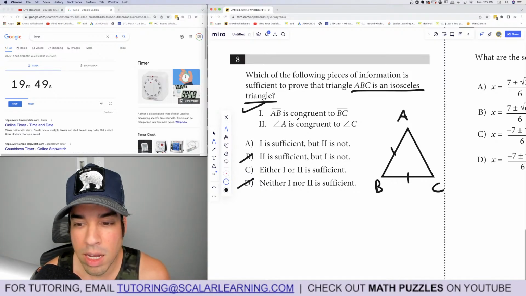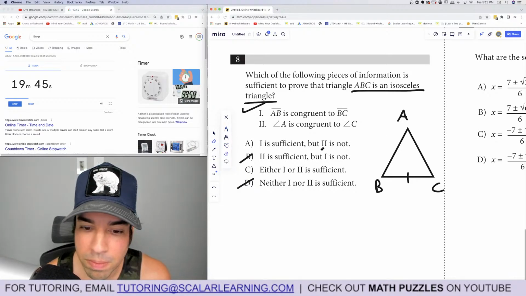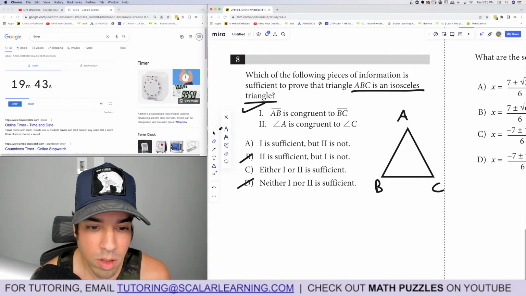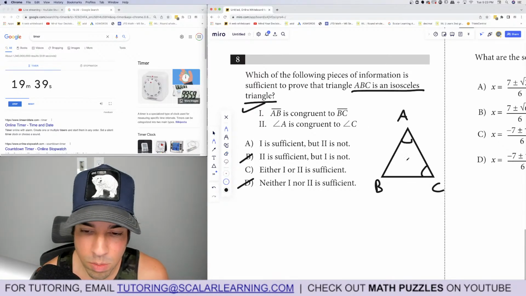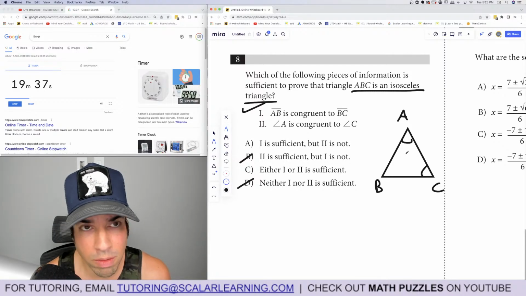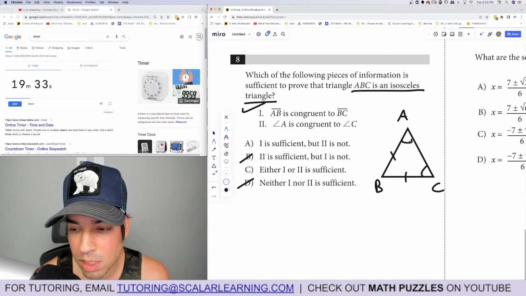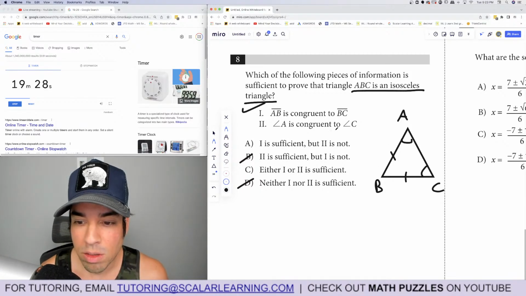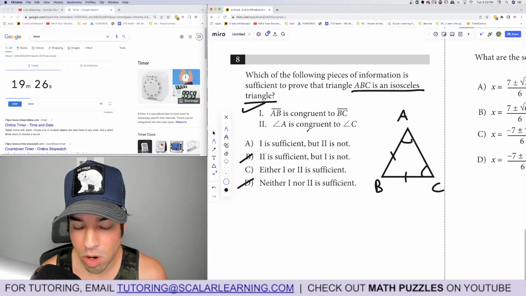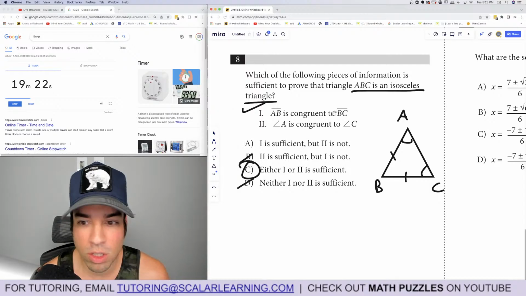Okay, great. Angle A is congruent to angle C. Aha. This is the isosceles triangle theorem, or the converse of it. I can't remember, but the key is if the two angles are congruent, the sides opposite are too. They say if angles, then sides. If sides, then angles, whatever. So yes, knowing that two angles are congruent is enough to prove it's isosceles, which means both are sufficient.